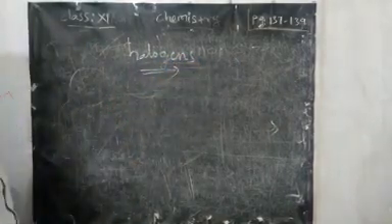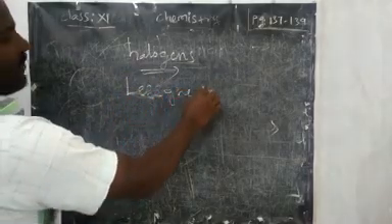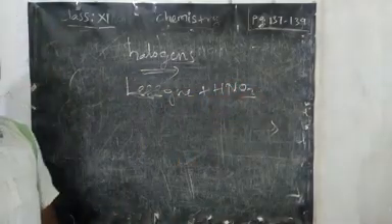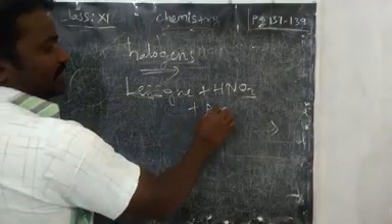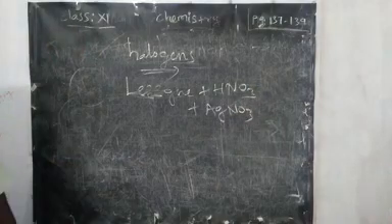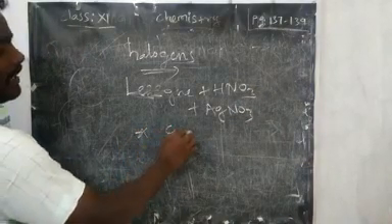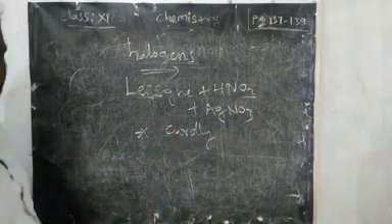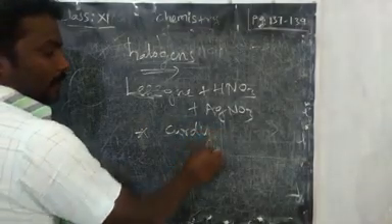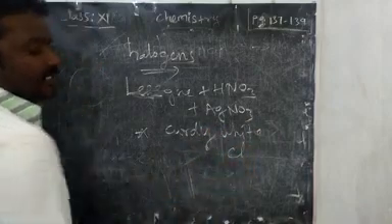For halogen we have to take the Lassaigne extract. We can add some nitric acid and gently heat. After that we should add silver nitrate, right? We will get some precipitate. If you get a curdy white precipitate, we can confirm chlorine is present.